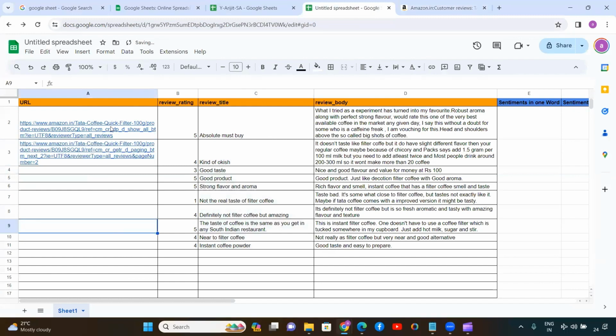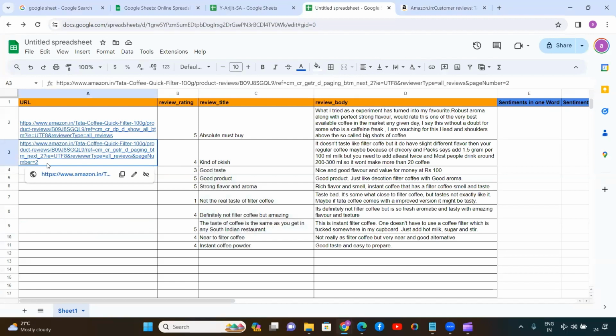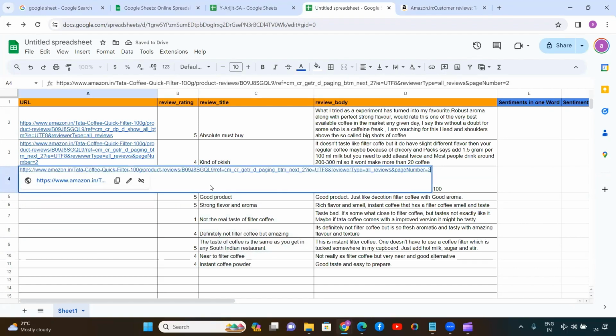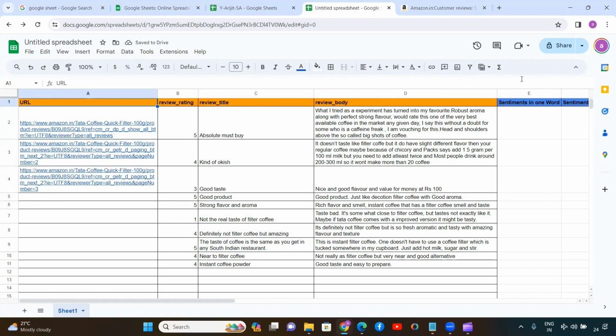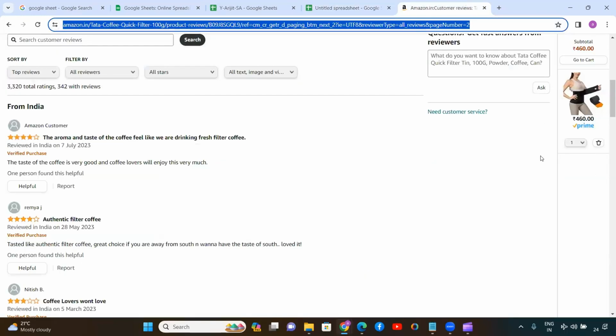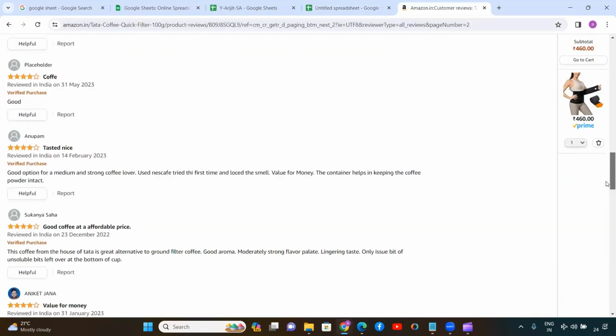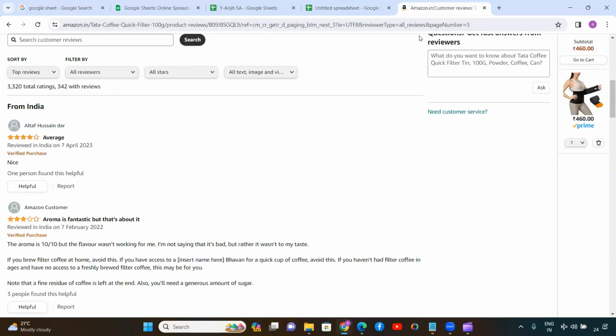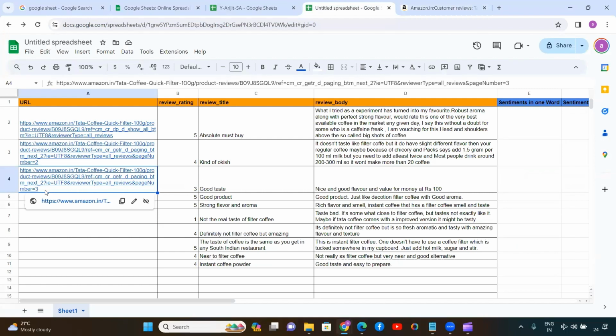So this is for page 1 and this is for page 2. You can see there is nothing mentioned as number 1, but in the second page it is mentioned as number 2. If you want to bring the reviews for page 3 as well, you can mention number 3, and that will bring the reviews from page 3. So number 2 means the second page of reviews. If you go to the next page, you will see it has changed to number 3. That is what we have already mentioned in our Google Sheet.